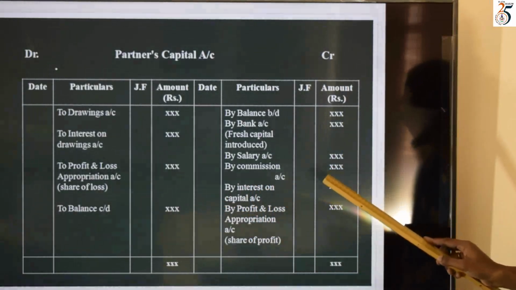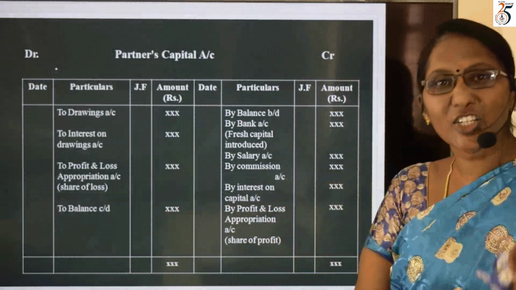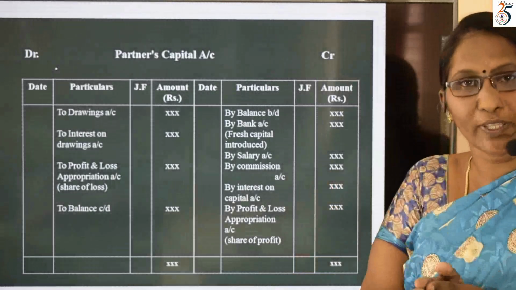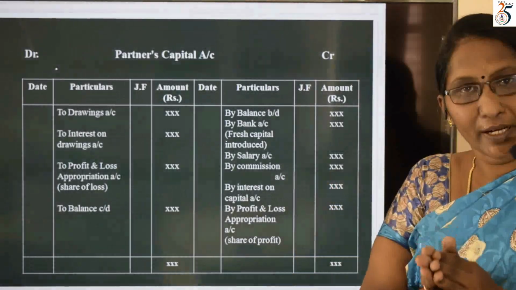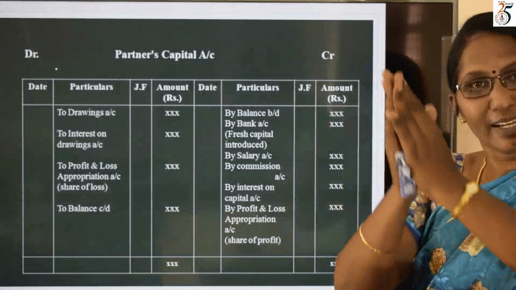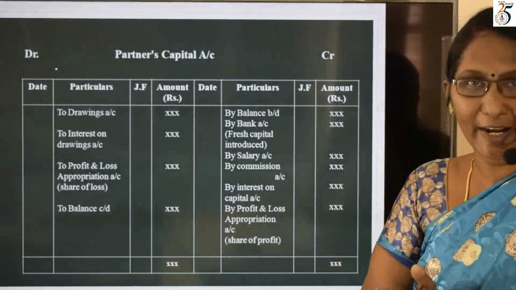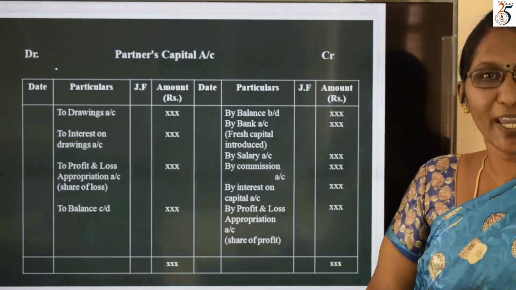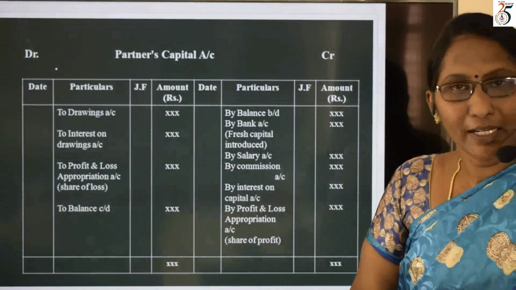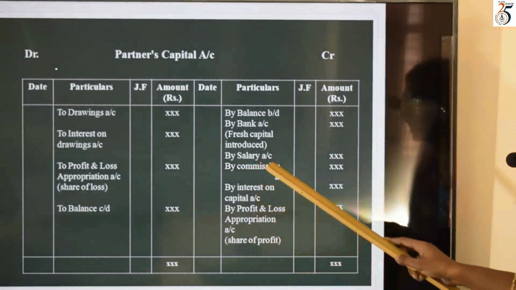Are you getting? So, additions which you are going to do with the capital should be written in credit side. Credit should be added. Debit should be subtracted. And next one is salary.